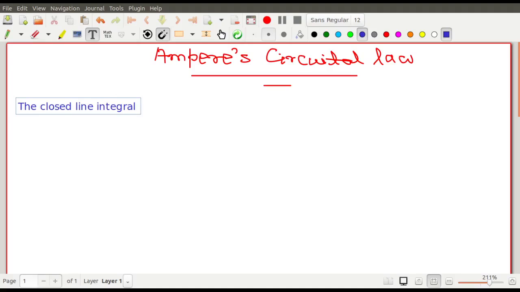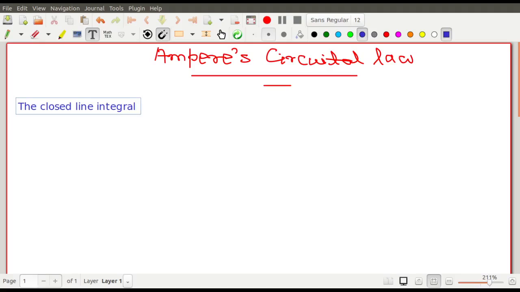Line integral has been taught to you in the vector classes. We have discussed line integral in details, already it has been done. So the closed line integral, now you also understand the importance of the classes of vector, because you see that the vectors are applied each and every day in different number of ways. Vectors are applied in almost every class. So it is quite clear how important the concepts of vector are to us, particularly the gradient, the divergence, the curl.